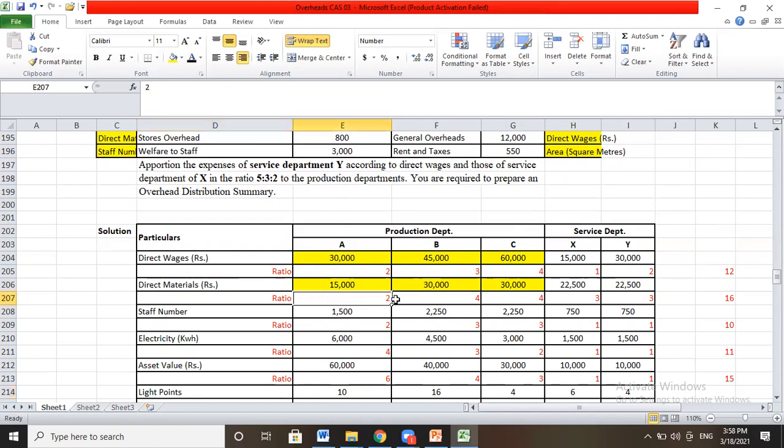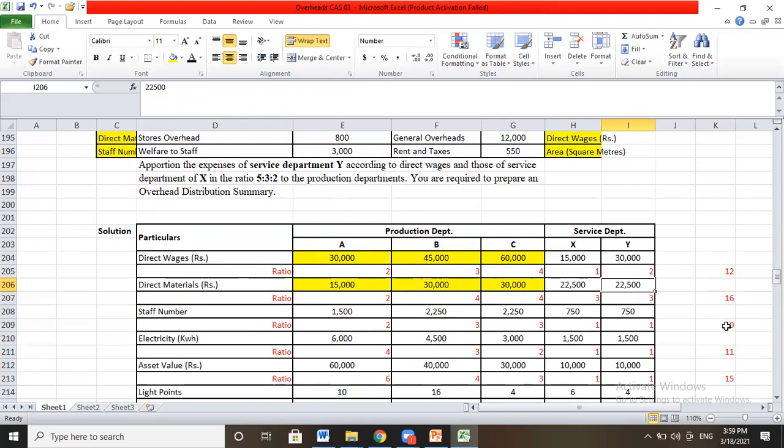Again we'll continue. 2:5:20. We can reduce 20 and we'll get 150. So 75 twos are 150, 75 fours are 300, 75 threes. So 3, 3, 6 plus 4, 10, 10 plus 4, 14 and 2, 16. Again, staff numbers 1,500, 2,250, which we had done earlier.